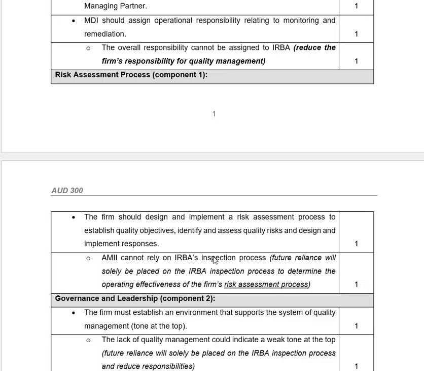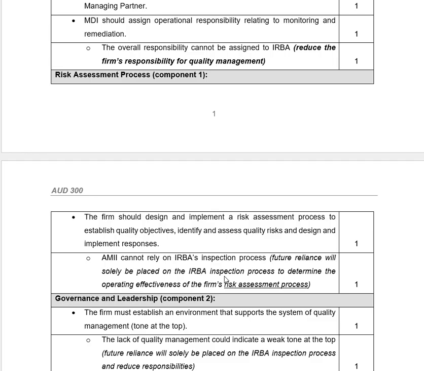The firm should design and implement a risk assessment process to establish the quality objectives, identify and assess quality risks, and design and implement responses. And the firm cannot rely solely on the IRBA inspection process to determine the operating effectiveness of the firm.